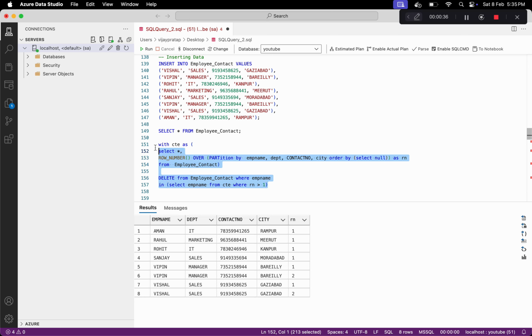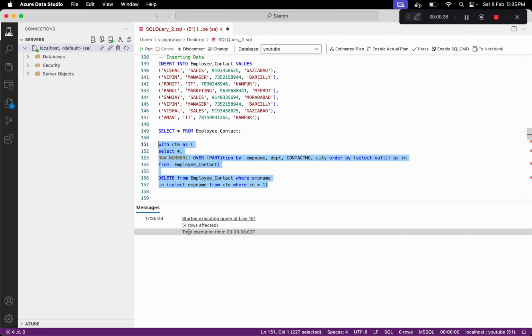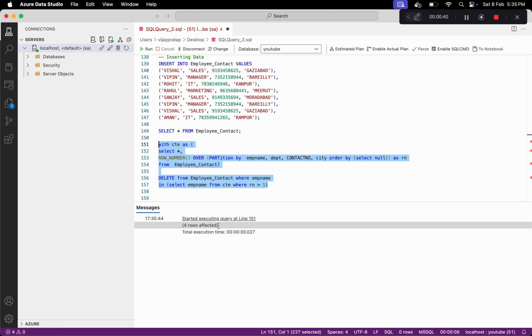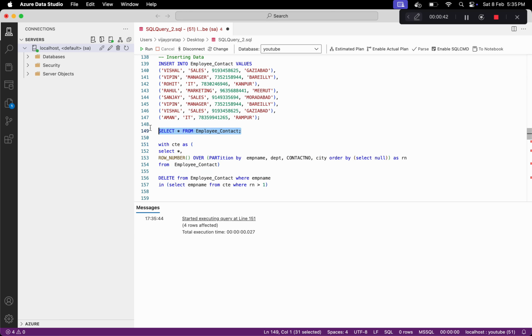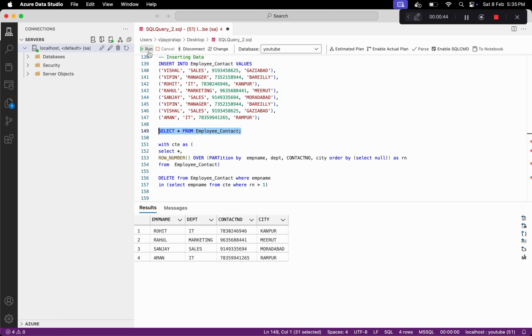Let's run this again. You can see these 4 rows got affected, and let's now rerun this, and you can see we have only non-duplicate rows here, and this is how we can solve this problem.